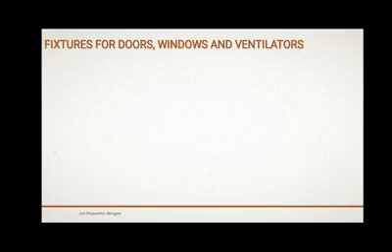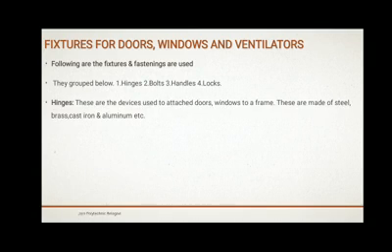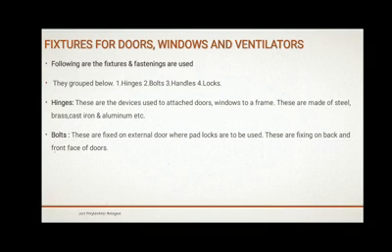Fixtures for doors, windows and ventilators. The following fixtures and fastenings are grouped below into hinges, bolts, handles and locks. Hinges are devices used to attach doors and windows to the frame. These are made of steel, brass, cast iron and aluminium. Bolts are fixed on external doors where padlocks are to be used. These are fixed on the back and front face of doors.